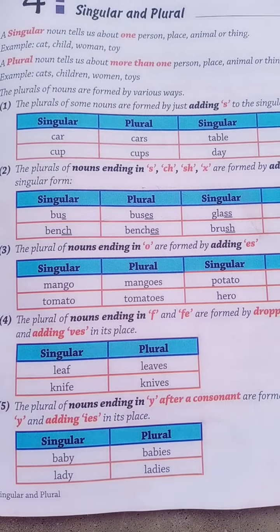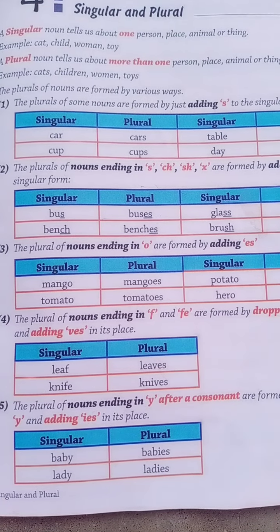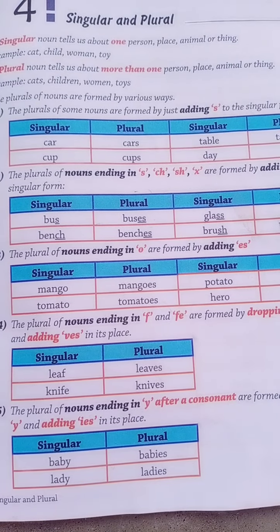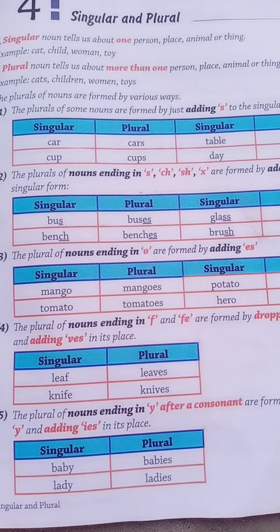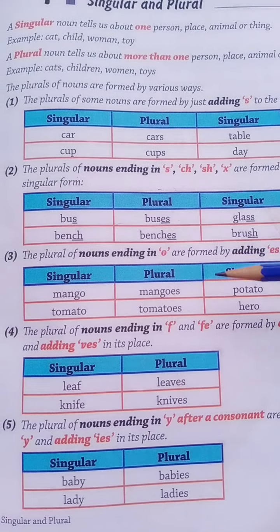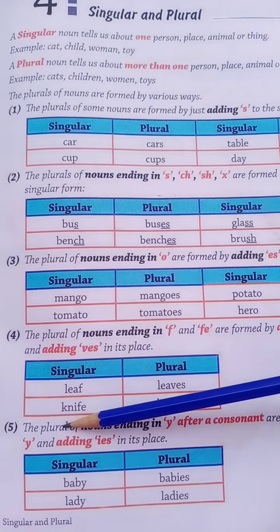Now let's start the second part of singular and plural forms for today. It's given on page number 11, at the bottom, the fifth one.